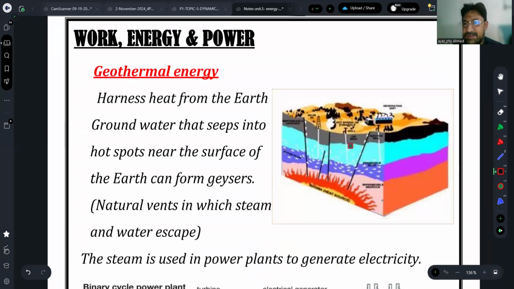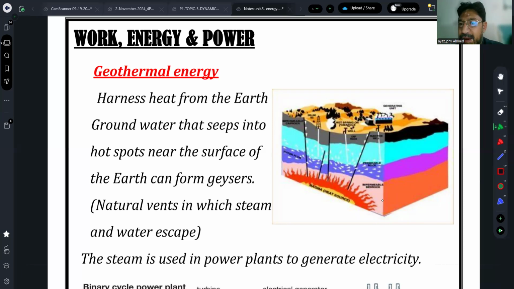Then we have the other, geothermal energy. Geothermal energy is one of the most available resources, but it is not easy to use. Why? Because we have to dig deep into the earth.